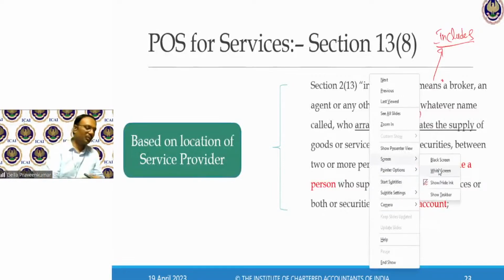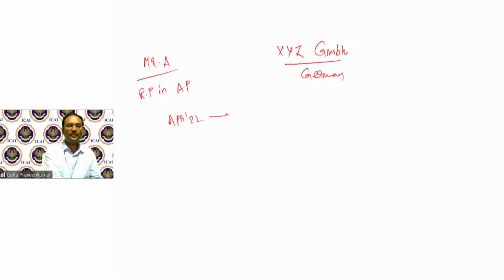In this example, what I've explained, say Mr. A is a registered person in Andhra Pradesh. XYZ GmbH is there in Germany. Say for the month of April 2022, say 50 leads were given.